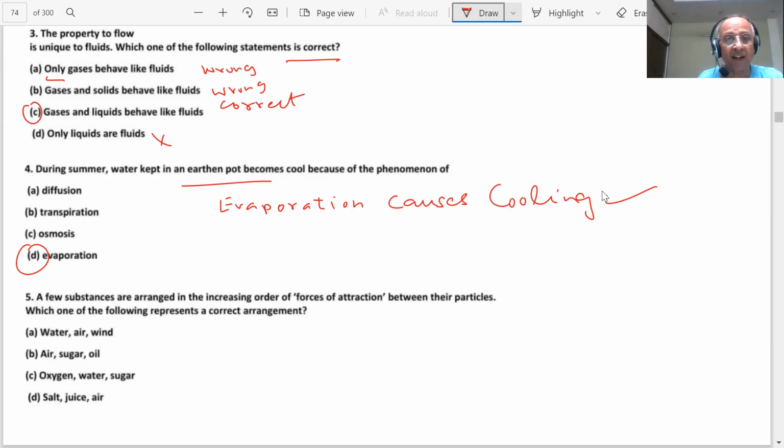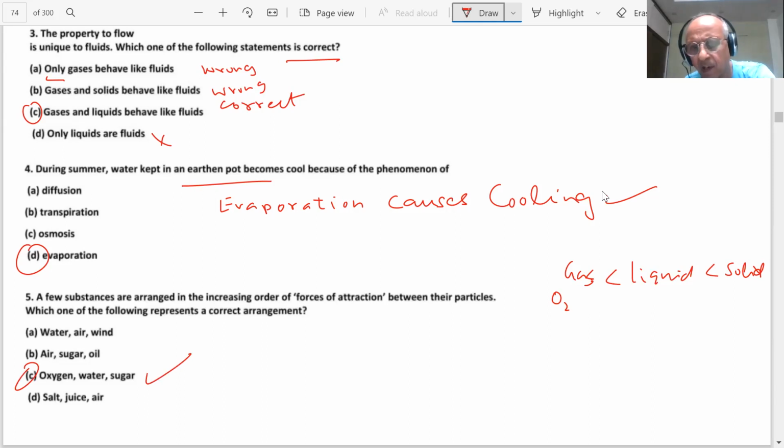A few substances are arranged in increasing order of force of attraction between the particles. Which one of the following statements is correct, students? Oxygen, water, sugar. Here, the main thing is, we have told you the force of attraction: oxygen, a gas, is less than liquid, and liquid is less than solid. Which is the correct answer then? C. Oxygen is a gas, water is a liquid, sugar is a solid. Okay.